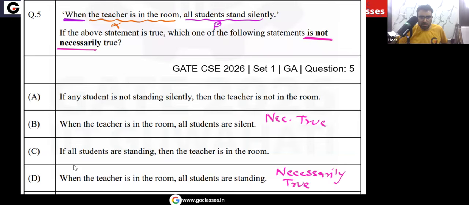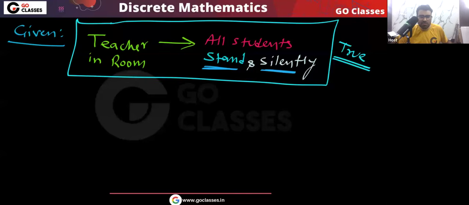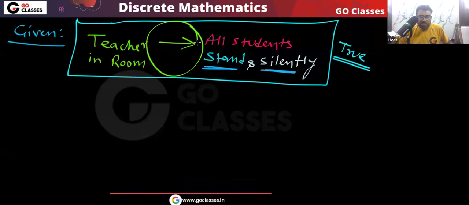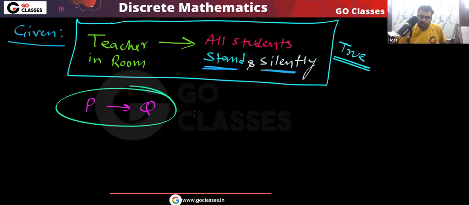What about option C? If all students are standing, then the teacher is in the room. No, we cannot say this. Notice, we can say that if the teacher is in the room, then all the students will do two things. They will stand and they will be silent. But this is just an implication statement. If the teacher is not in the room, then we cannot say anything. This is like P implies Q, and this is not equivalent to Q implies P.